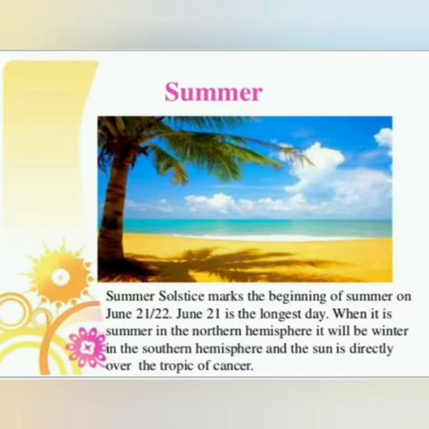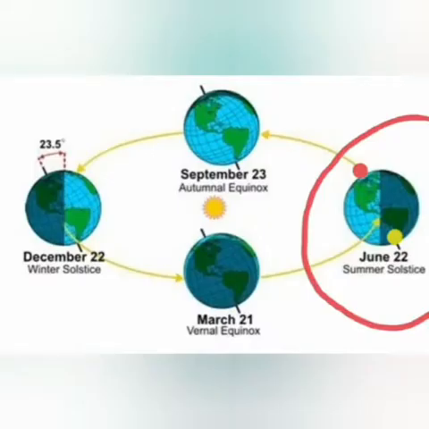Now students, look at the screen. Here we are having a picture and I have marked a red circle on June 22, summer solstice. Here students, you can see a red dot in June 22. This red dot shows the North Pole and a yellow dot shows the South Pole.